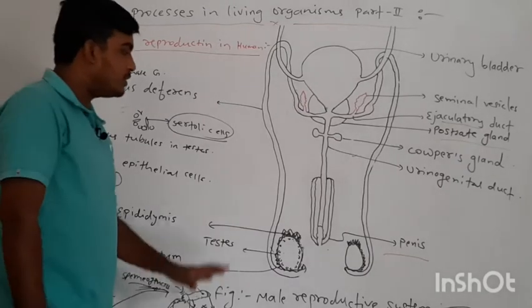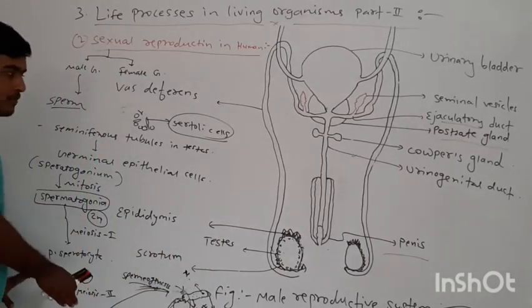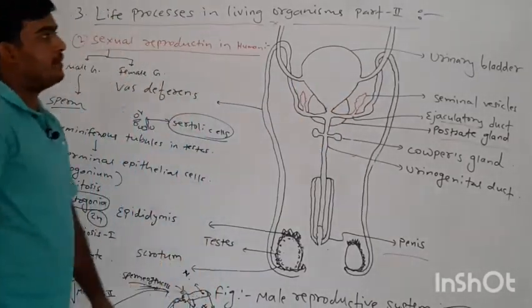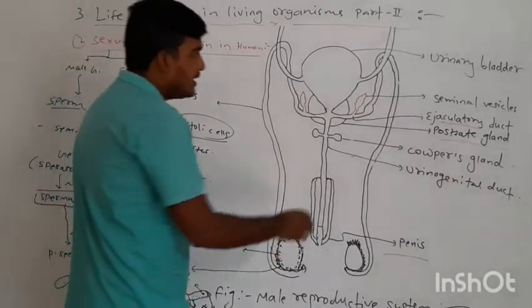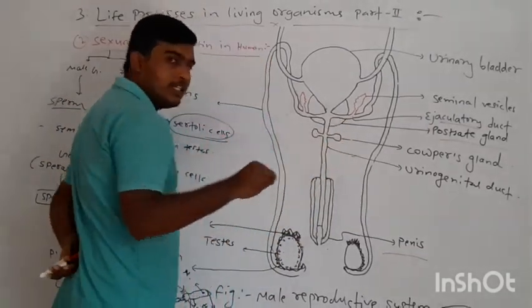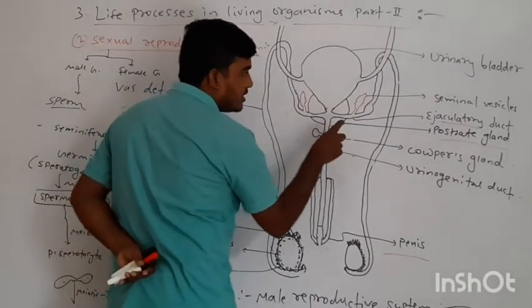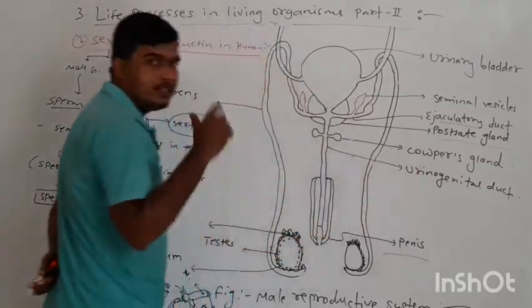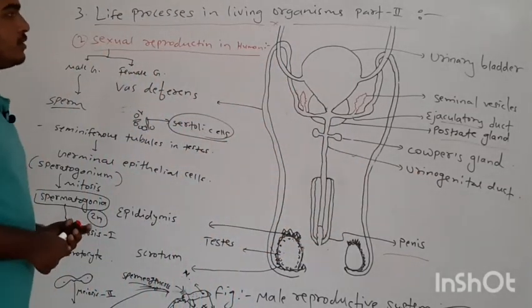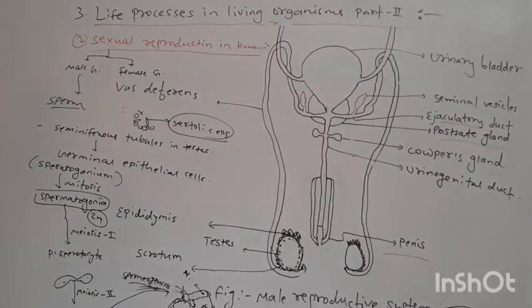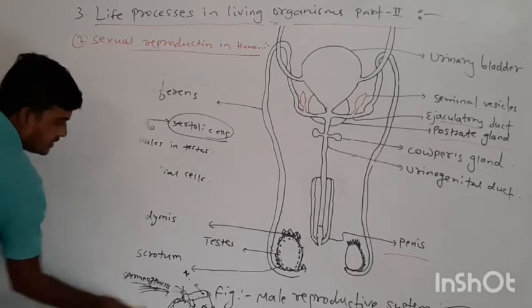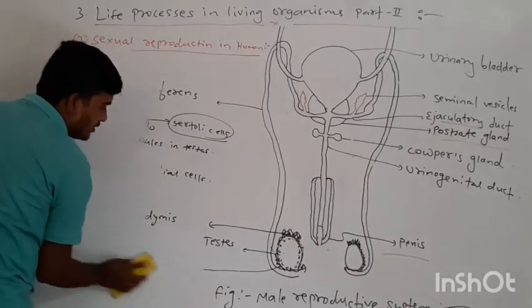human male reproductive system, and how the sperm is formed and how the sperm travels, and what the roles are of these seminal vesicles, the ejaculatory duct which is useful for the secretion, releasing the secretion of the prostate gland, seminal ducts, within a urinogenital duct. So this is the male reproductive system. We will discuss one by one the testes and the functions of these parts. I will give you some functions of these reproductive parts.